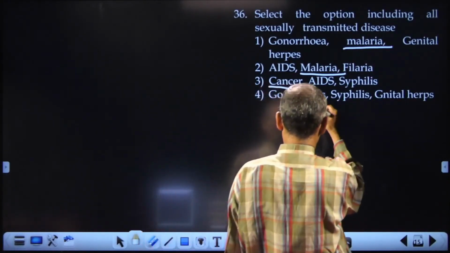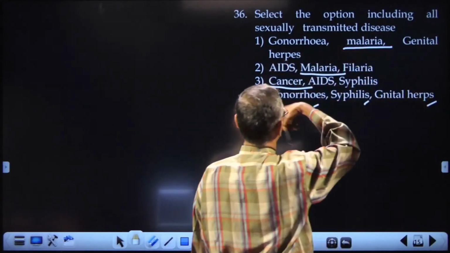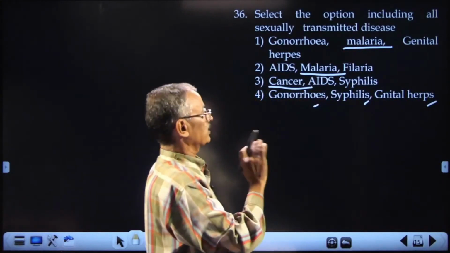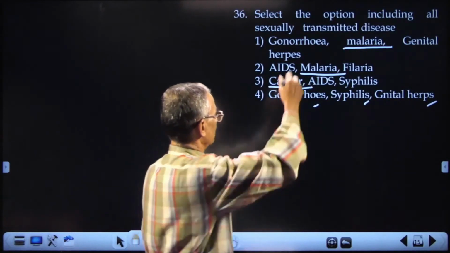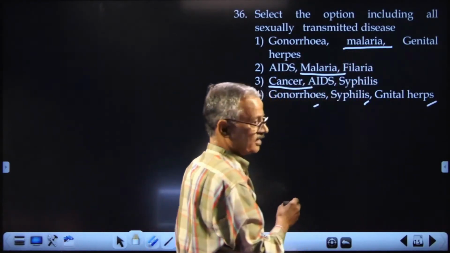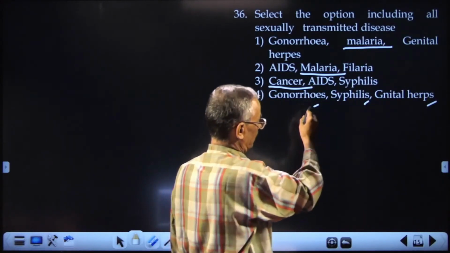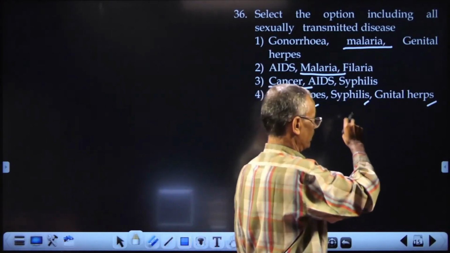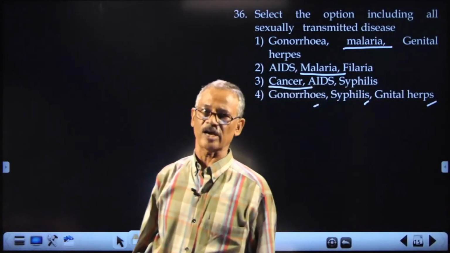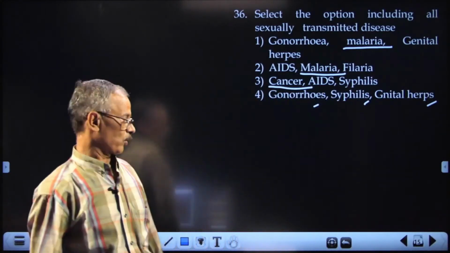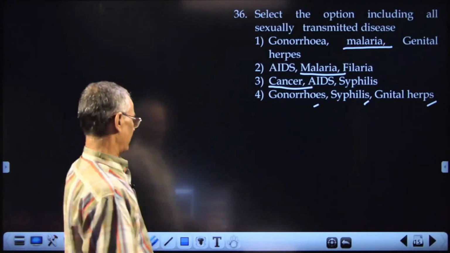Gonorrhea, syphilis, genital herpes are all caused by pathogens that are transmitted by sexual acts or body fluids. So sexually transmitted diseases, STDs, include gonorrhea, a bacterial disease, syphilis, a bacterial disease, and genital herpes, a viral disease. They are all transmitted by sexual contact and body fluids or sharing of needles, syringes, etc.